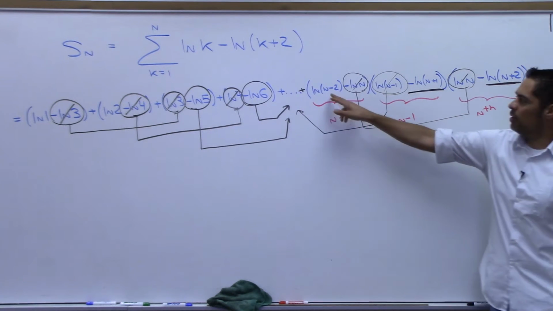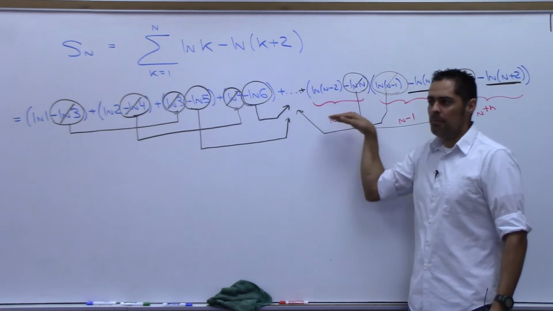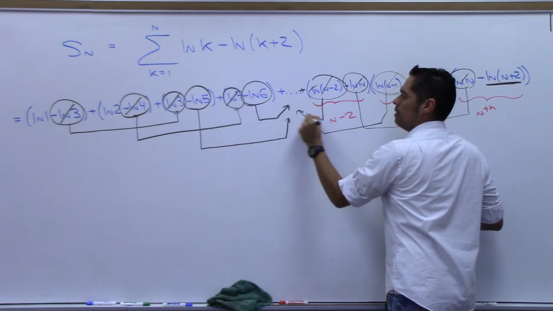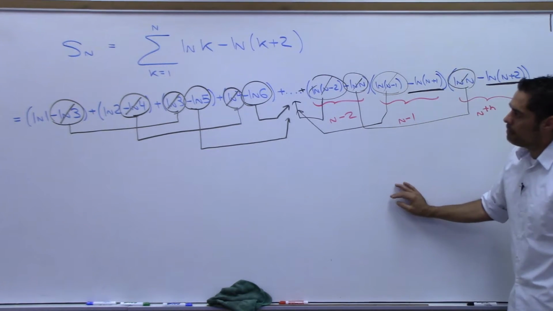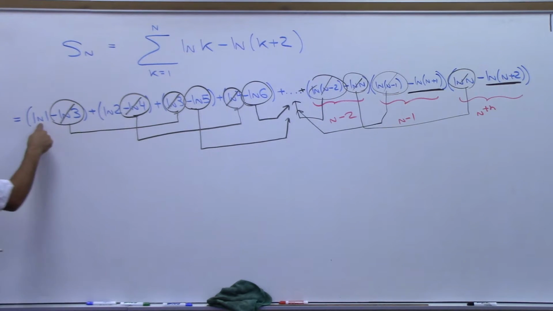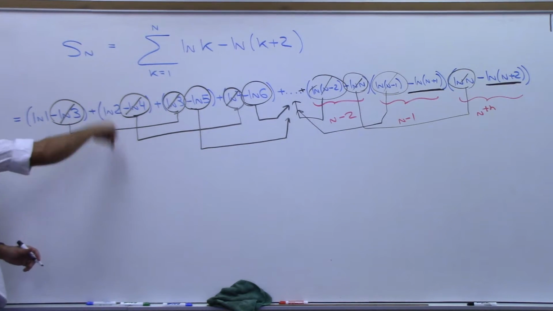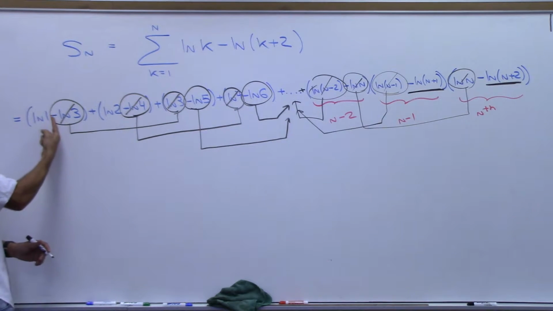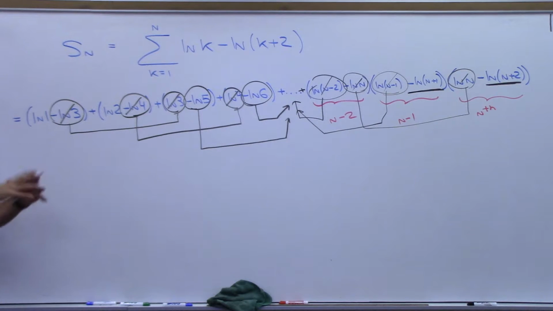How about this first one? First ones get killed off by second ones 2 in front. That one should go away also. Do you see now why these two didn't go away? Because they're first ones, right? They have to be killed off by second ones 2 in front. There is no 2 in front. This first one, there's no 2 in front. This first one, yes, there was a second one 2 in front.